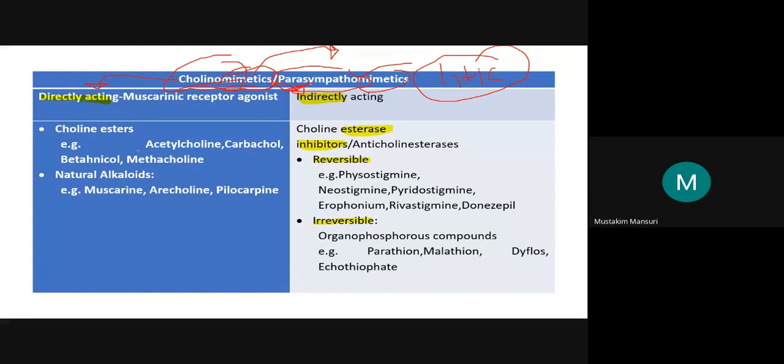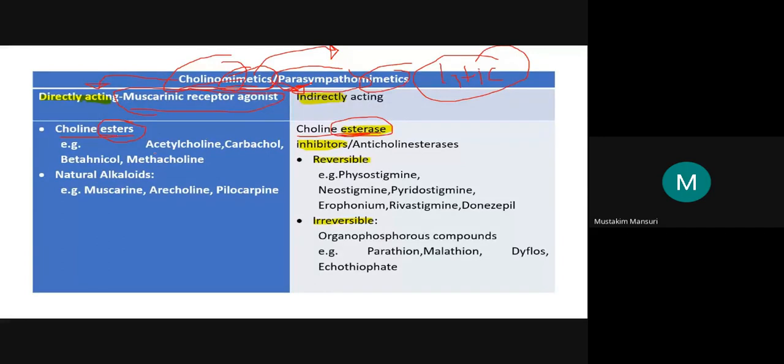Directly acting agents are like muscarinic receptor agonists. Don't be confused by these two words, directly acting and indirectly acting. Here these are known as the choline esters. Don't be confused: a similar word is there, but cholinesterase is the metabolizing enzyme, while these are the choline esters.